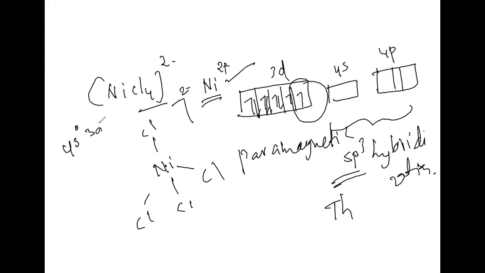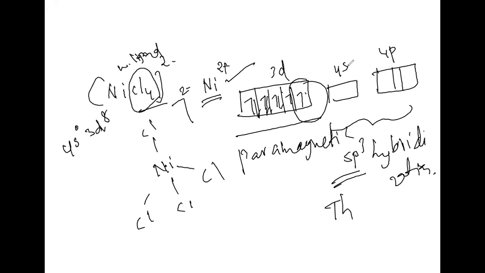4s0 3d8, sir. That 3d8 I took like this, because here chlorine is the weak ligand. That is why, sir, I am not allowing this electron to come and accommodate here. I left it like that only. Then how many ligands are there? 4 ligands.